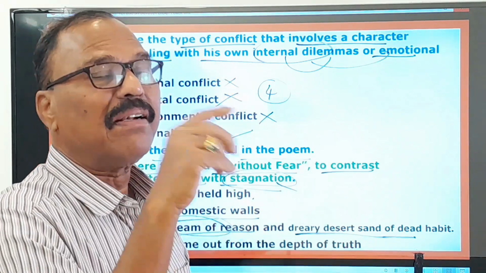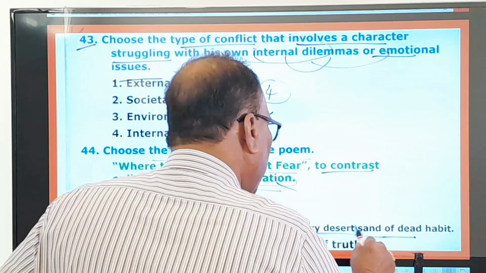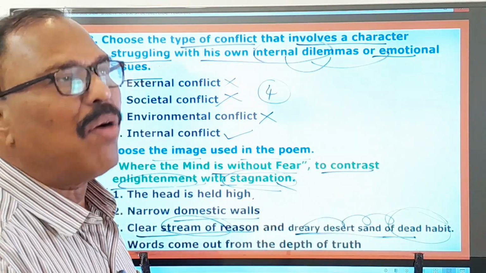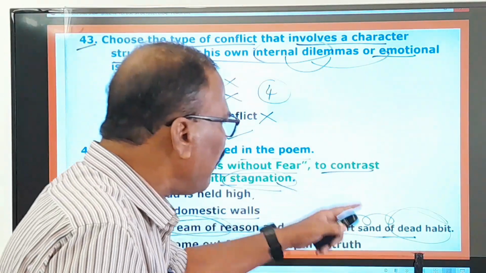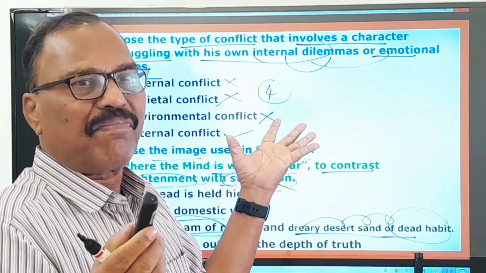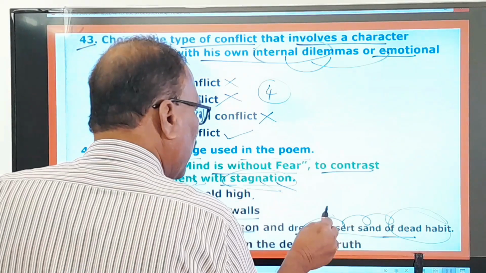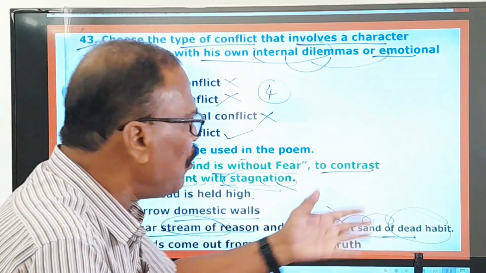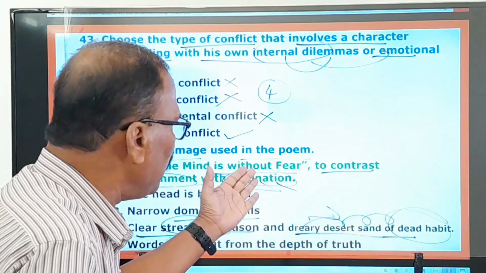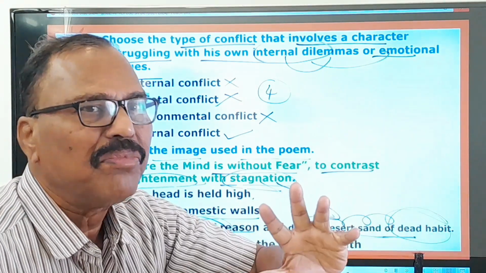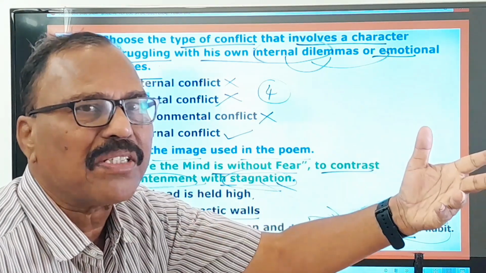Old habits die hard. So here what is that? Dreary desert sand of dead habit. Some dead habits are there. Outdated habits are there. People are suffering from those dead habits and they don't give up them. That is nothing but stagnation. Okay, there will be no progress if you have these dead habits. There is only stagnation. Stagnation means no movement at all, no further movement, no further progress, no further improvement.